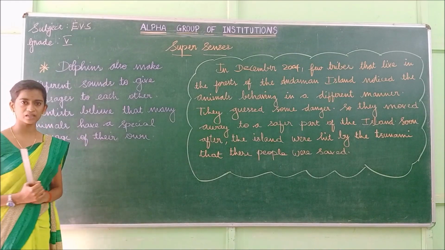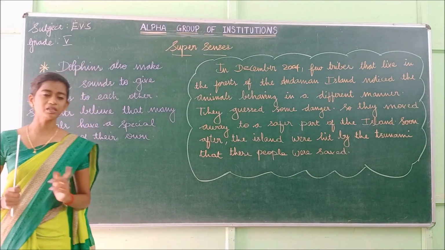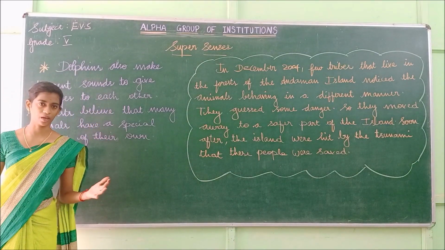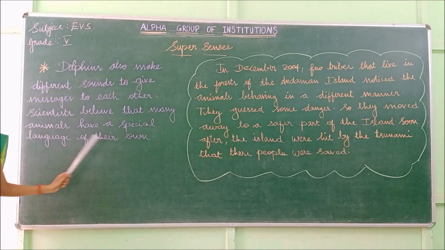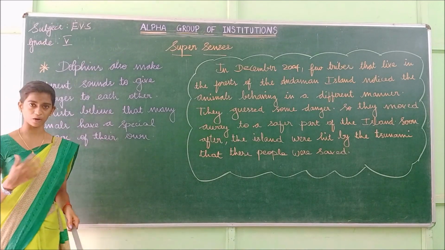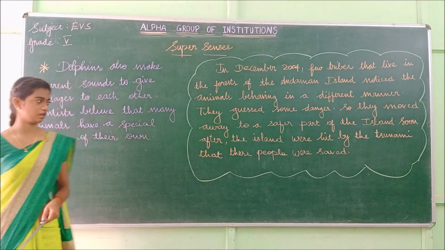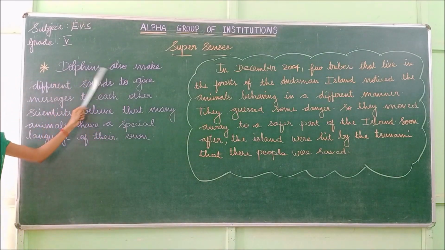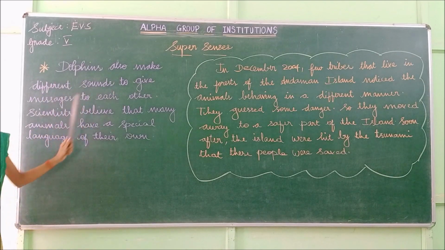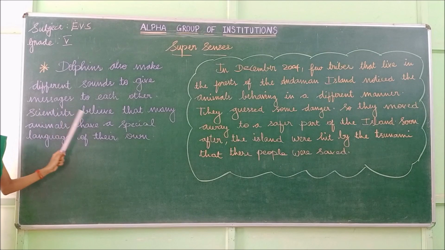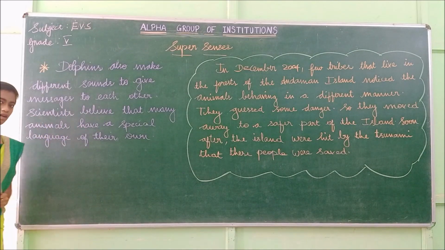So what have the scientists discovered? Yes, the scientists have discovered that animals also have different languages, special languages of their own. So not only human beings but also animals have different languages to communicate with each other. Dolphins also make different sounds to give messages to each other. Scientists believe that many animals have a special language of their own.